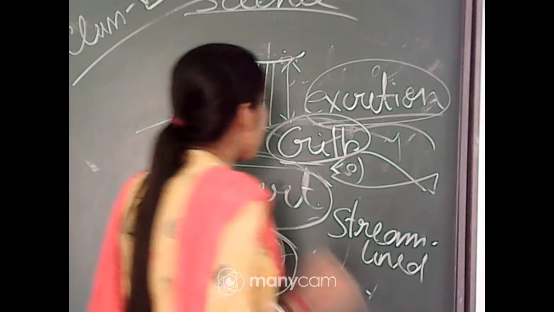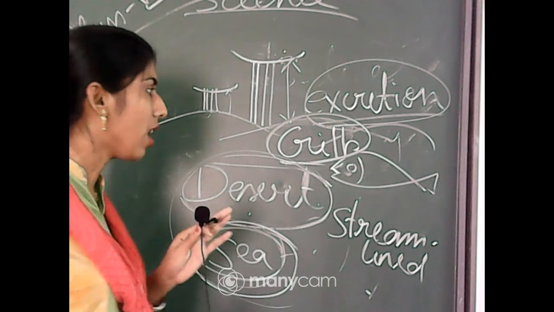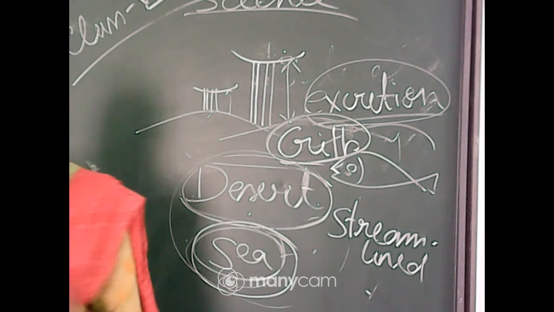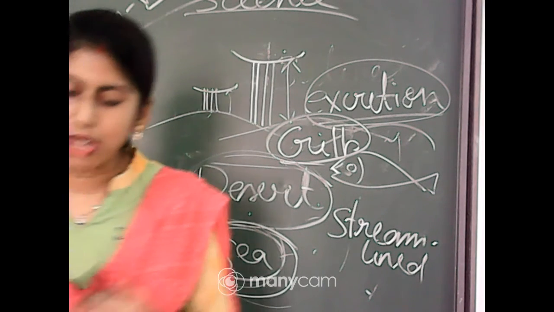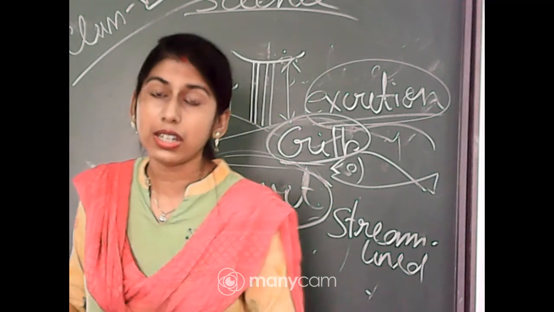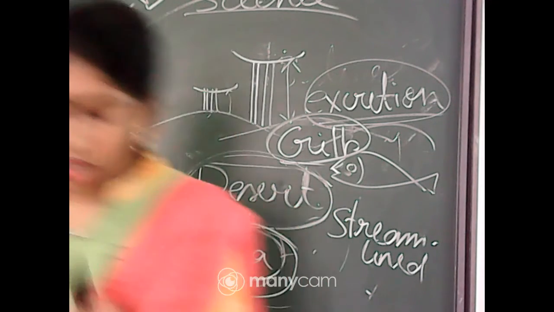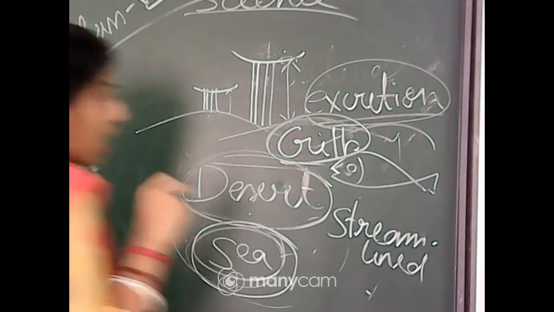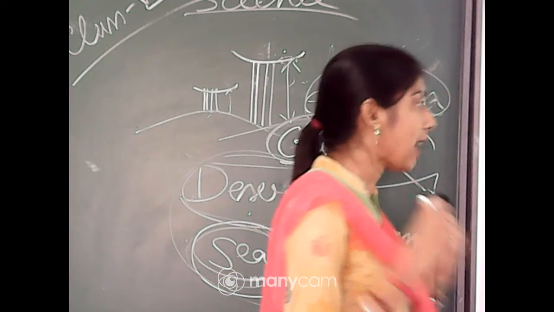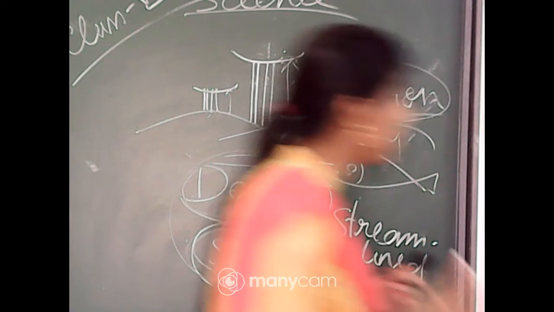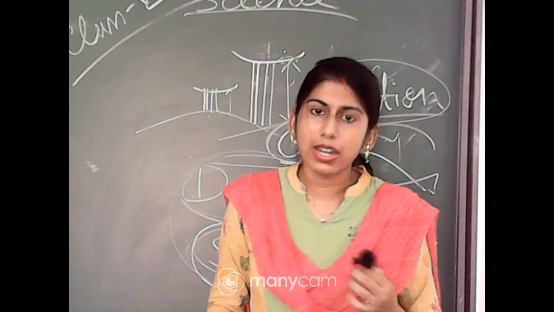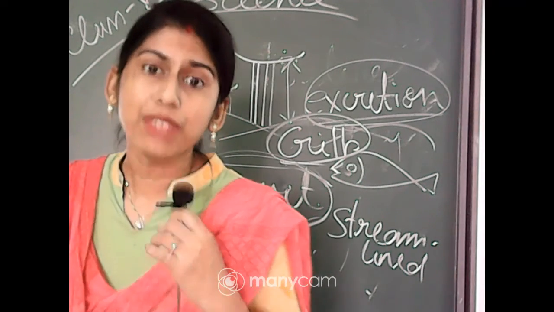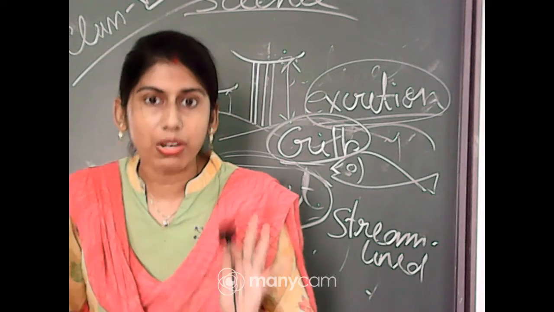And we found that they have certain features to help them in the surroundings in which they are normally found. Camels are normally found in the desert, fishes are normally found in the sea. So for living in that particular area, they have certain features.